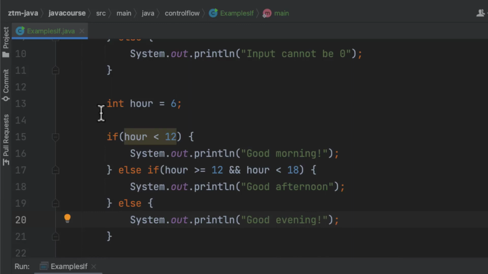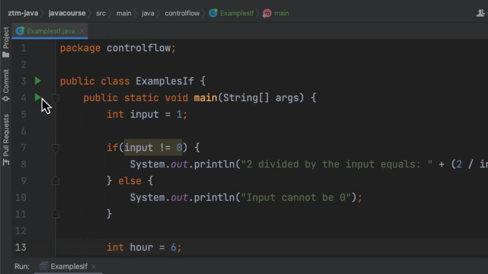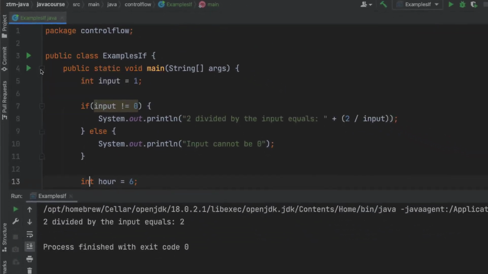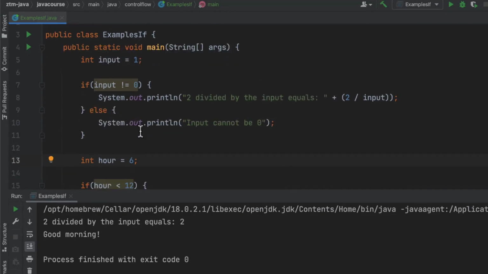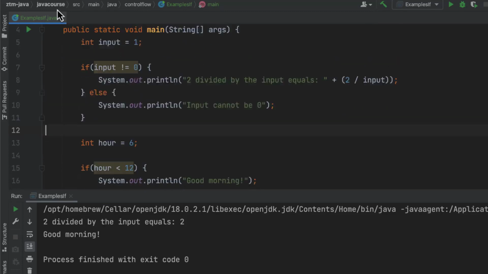So let's see what happens when I print this. And as you can see, it says good morning right now. If I'm going to update hour to 13, it's going to say good afternoon.